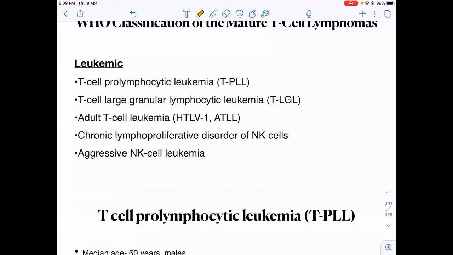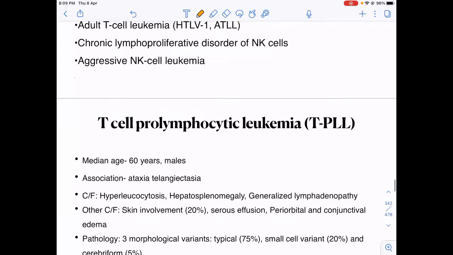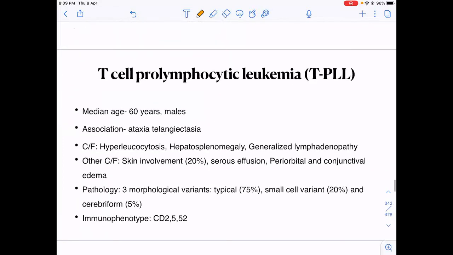First, we'll read about the leukemic type of mature T cell lymphomas, the first of which was TPLL, that is T cell pro-lymphocytic leukemia. The median age, for mostly all the lymphomas, T or B, is 60 years unless you are specifically told. What is important to know? As we know, it is a leukemic variant. Thus, the patient can present with hyperleukocytosis, with organomegaly. The patient can have skin involvement, serous effusions, etc.